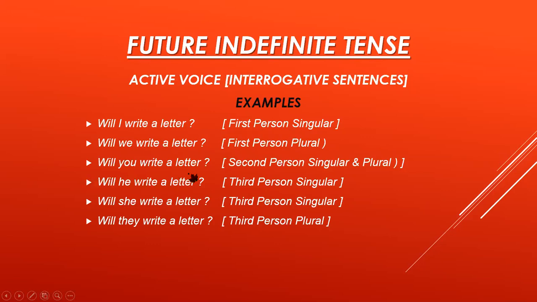Will you write a letter? Question mark. It is the example for second person singular and plural. Will he write a letter? Question mark. It is the example for third person singular. Will she write a letter? Question mark. It is the example for third person singular. And will they write a letter? Question mark. It is the example for third person plural. Okay.